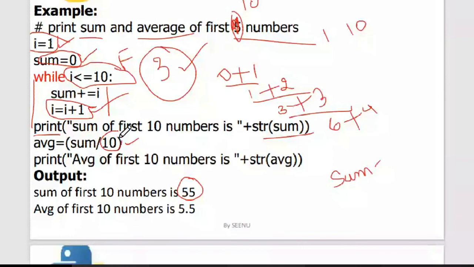You can use any of the variables; that's what I just wanted to convey. Next I'm saying average of the first 10 numbers is this average, which is calculated, and the average is printed. So this is how you write a program to sum and average the first 10 numbers.